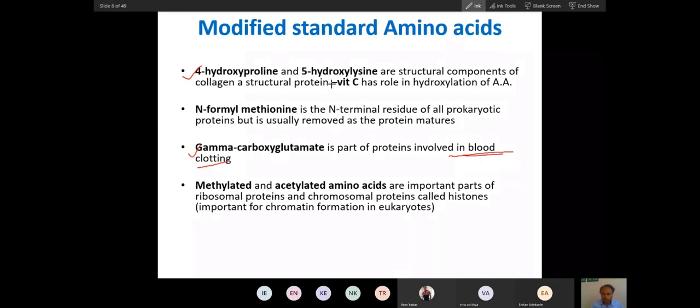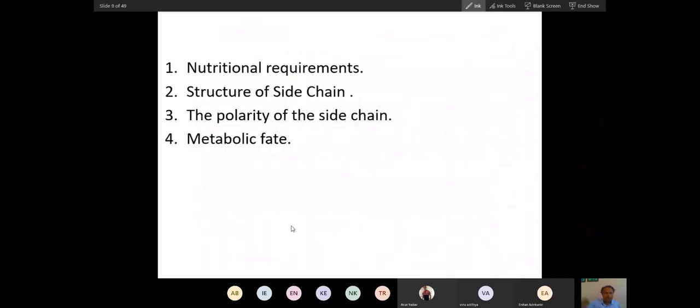Which of the following modified amino acids is part of collagen? Hydroxyproline. Which of the following amino acid modifications is responsible for gene expression? Methylation and acetylation. So you can see three questions coming from this.